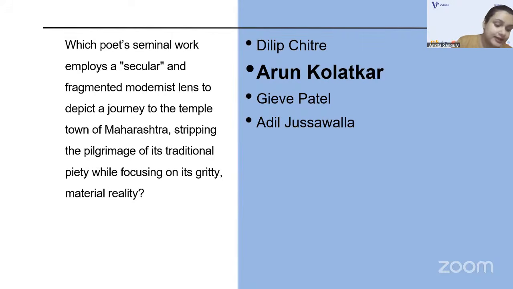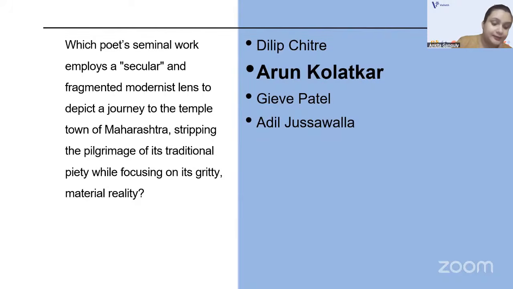Then Mamang Dai is a poet from Arunachal Pradesh, and her writing is deeply rooted in the mythology and culture of the Adi tribe of Arunachal Pradesh. And lastly, we have Robin Gangom, a significant contemporary poet from the Northeast, and he writes primarily from the perspective of the Meitei identity in Manipur.